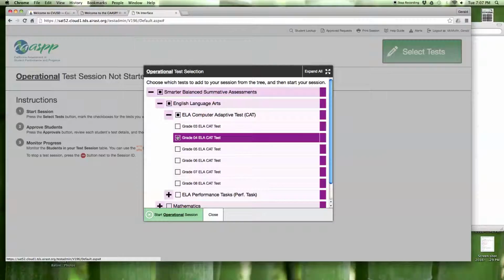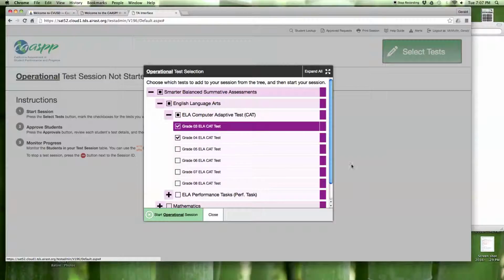So I can click on, say, grade 4. And you need to know also that if you are a multi-grade teacher, it is perfectly acceptable to select more than one grade level. Or if you're involved with helping with makeup tests and you've got a wide variety of grades in front of you, again, you can activate multiple grades of tests. And because the students are in the system with their grade level already assigned, they will only see the assessments that are appropriate to them.